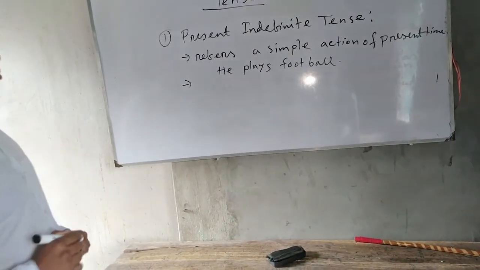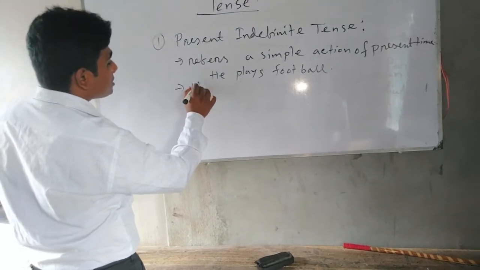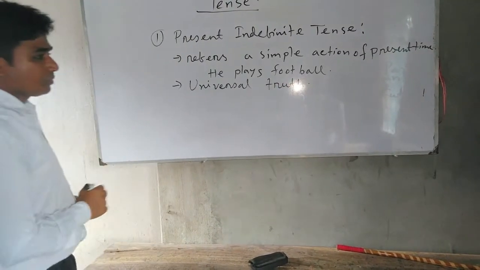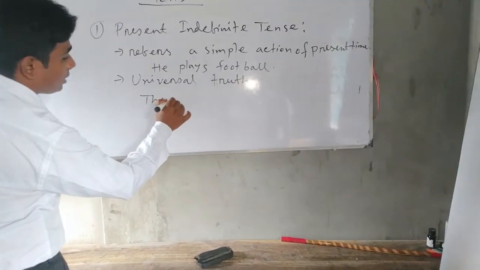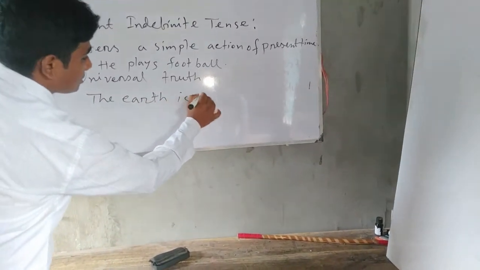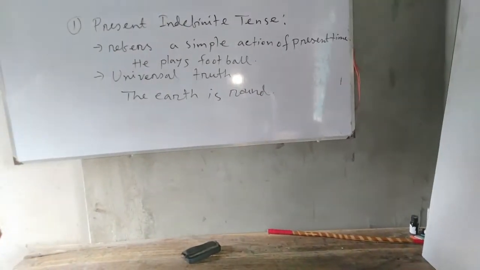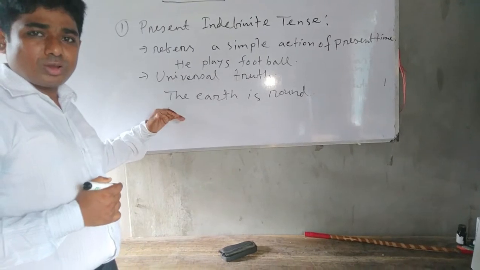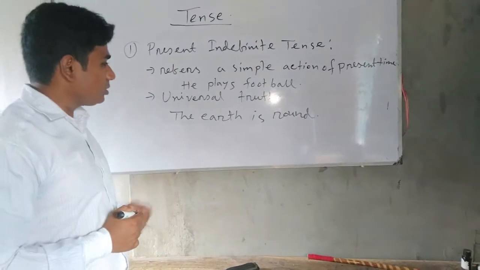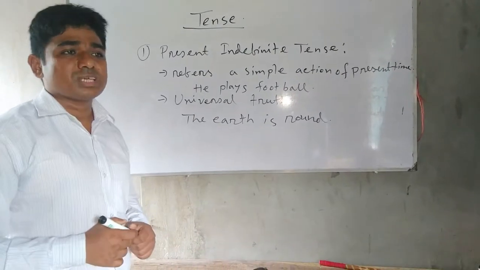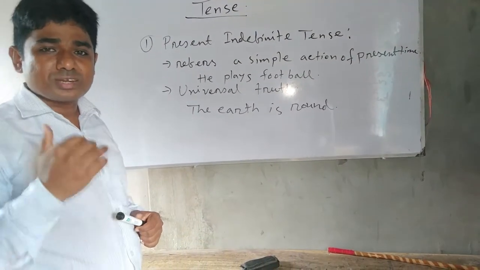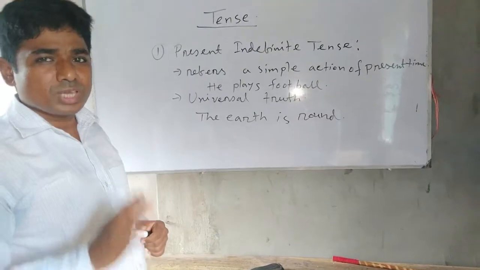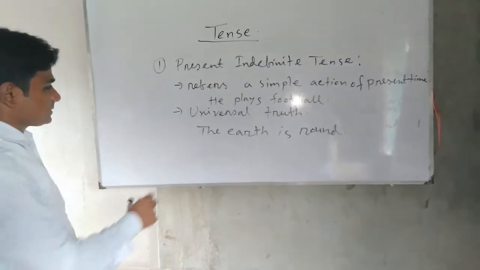The second use of present indefinite tense is universal truth. For example, the earth is round. You will use the present indefinite tense in the field of universal truth. For example, the earth is round, the sun rises in the east, the sun sets in the west. These are examples of universal truth, and universal truth expresses present indefinite tense.